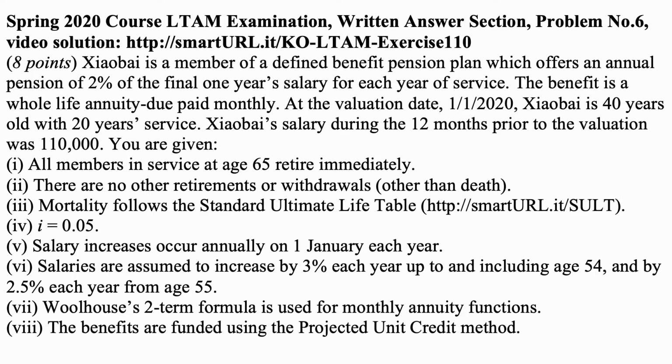Salary increases occur annually on January 1st each year. Salaries are assumed to increase by 3% each year up to and including age 54 and by 2.5% each year from age 55. Woolhouse's two-term formula is used for monthly annuity functions. The benefits are funded using the projected unit credit method.